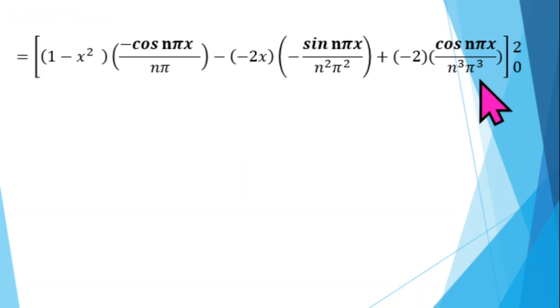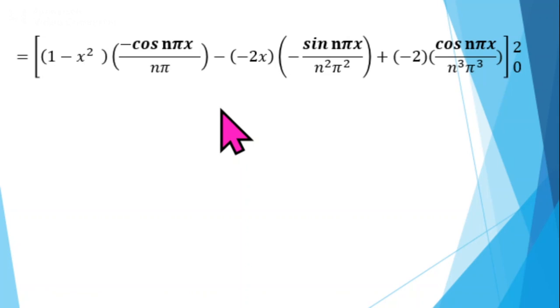At the upper limit x equal to 2, the second term, the term containing the sine function, becomes 0 at both the limits, upper limit and lower limit. So apply the limit for the first and last term here. Simplifying, we get bn equal to 4 by n pi.